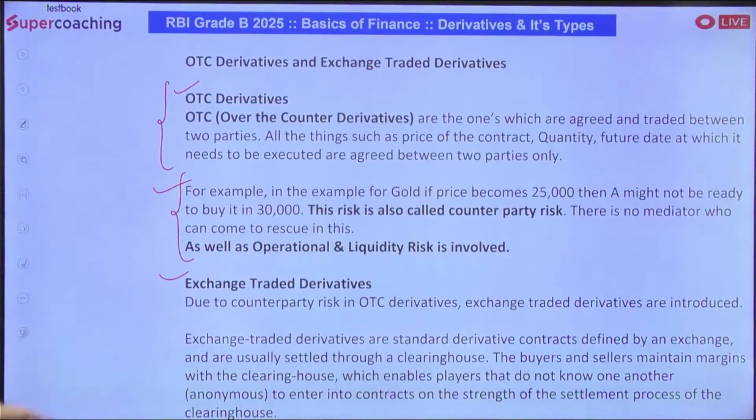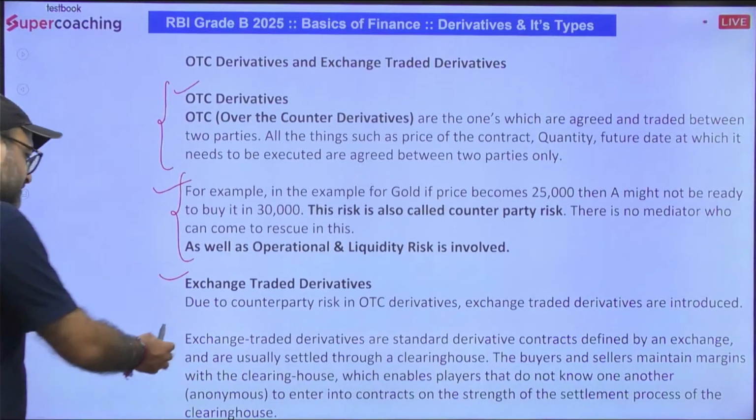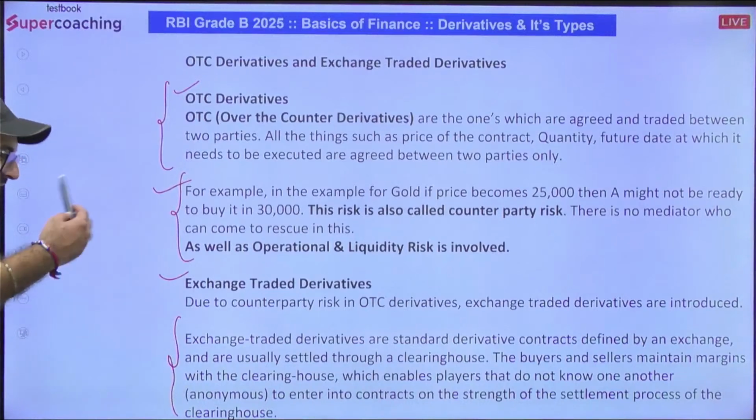So exchange traded derivatives are the standard derivatives which are defined by the stock exchange, and all their conditions are defined by the exchanges only. They are settled through the clearing house. Buyer and seller maintain the margin with the clearing house, and one and another will be responsible to make the payment.